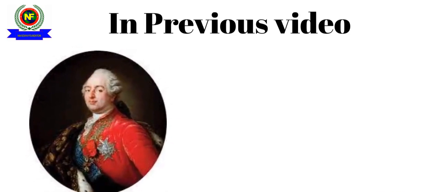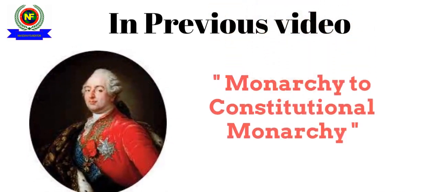In the last video, we have seen how France from being a monarchy becomes a constitutional monarchy, and in this we are going to see how it abolishes monarchy and becomes a republic.